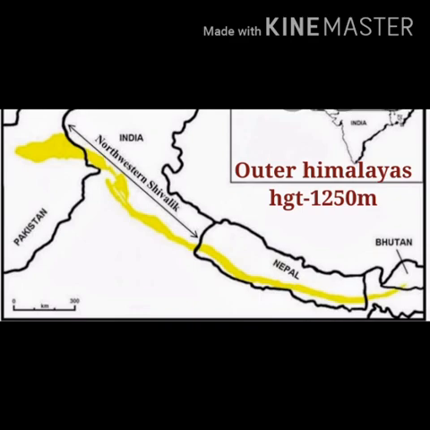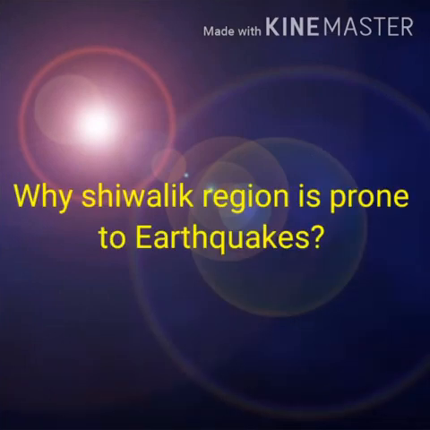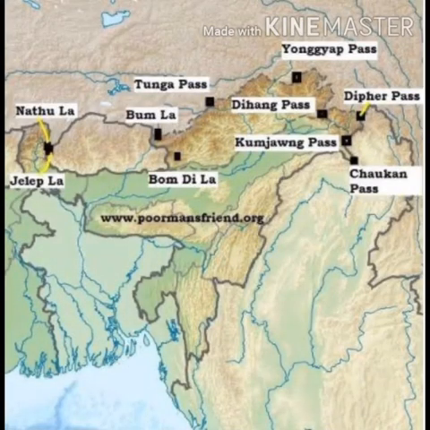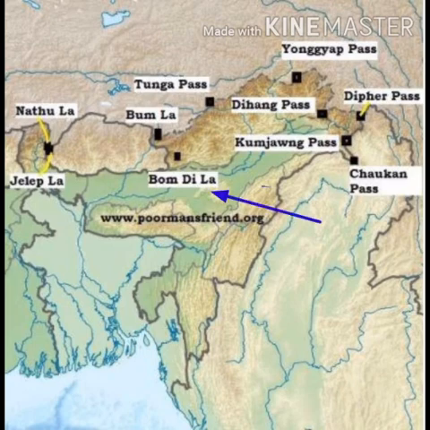This area is prone to earthquakes and landslides as it is made up of loose and soft rocks. So this can also be a reasoning question: why is this area prone to earthquakes and landslides? Broad longitudinal valleys called dunes are also found here, like Dehradun and Patli Dun. Passes like Shipki La Pass, Bomdila Pass, Zojila Pass and Nathula Pass are found here.